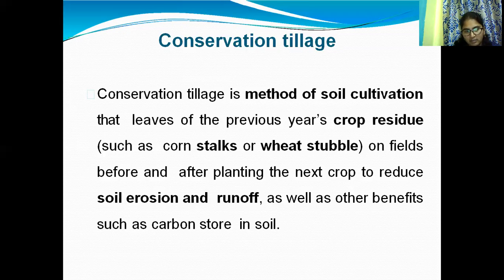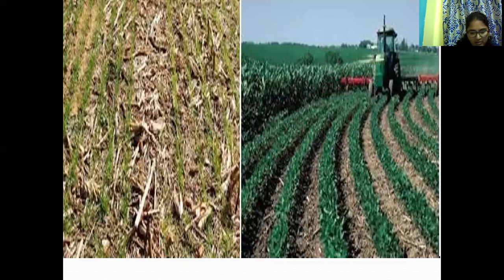Methods like planking, deep ripping, and subsoiling help to conserve moisture in the soil by enhancing water infiltration and reducing soil erosion. This is one technique for preventing soil erosion.